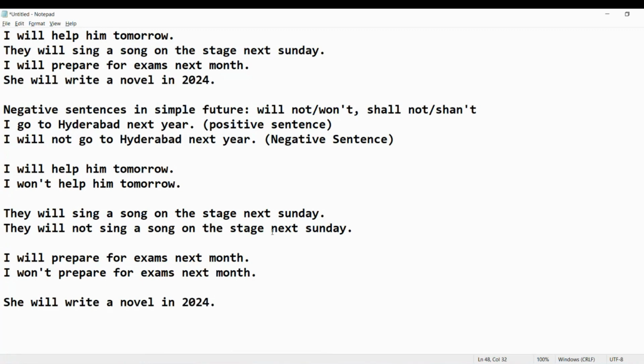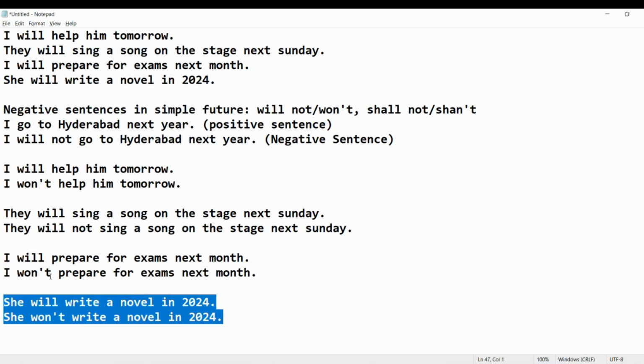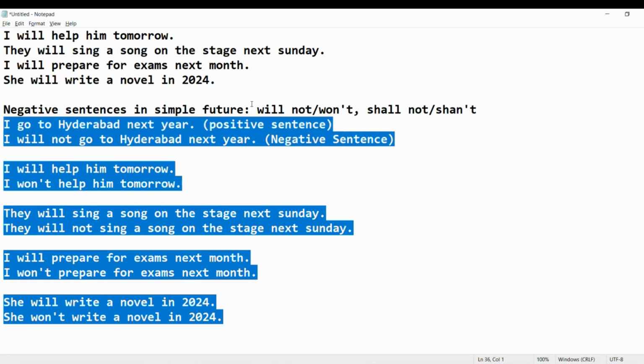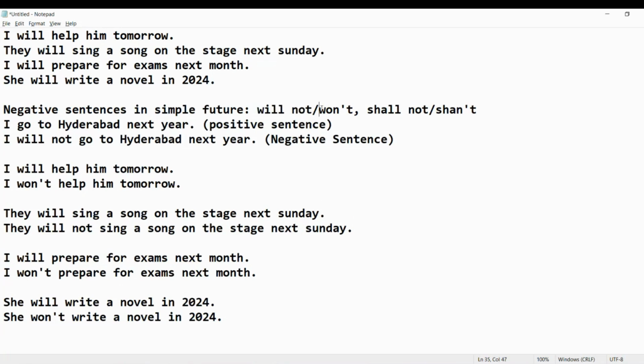She will write a novel in 2024. This is positive sentence. If you wanna write in negative, she won't write a novel in 2024. So we can make negative sentence like this. How? Just adding not, or after adding not, if you want to make it a short sentence, contracted form. Short form, contracted form అంటారన్నమాట. Won't అవుతుంది.